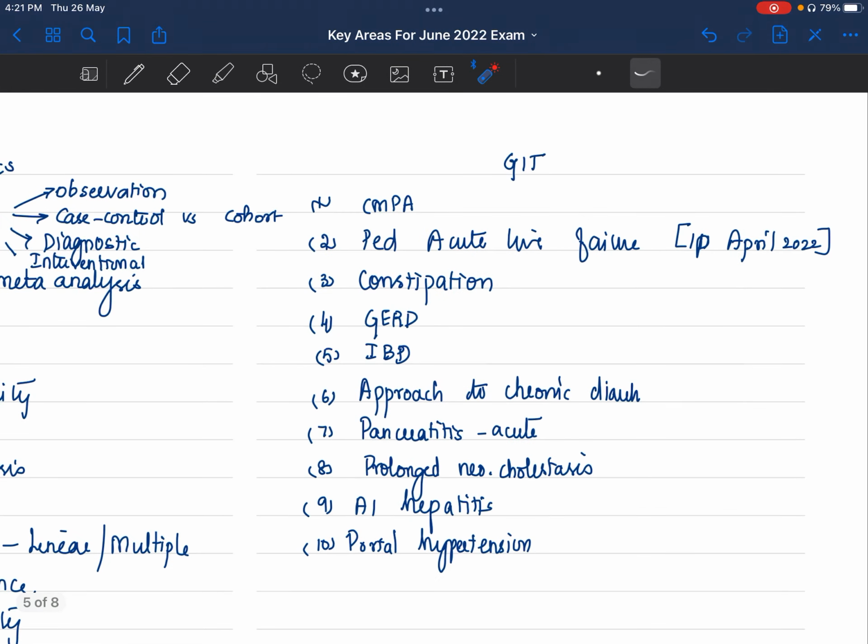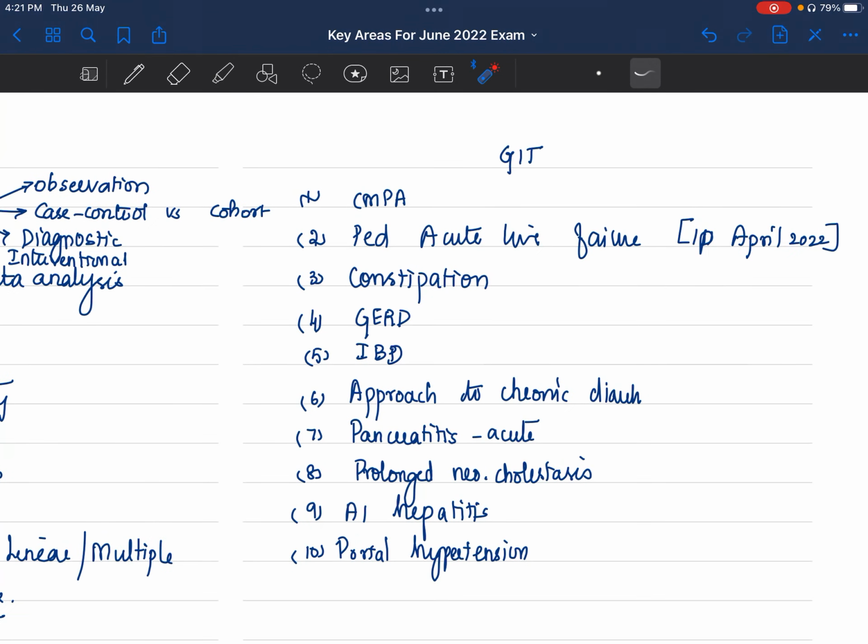Let's not waste time. GI: cow's milk protein allergy, read. Similarly, celiac also you read. Celiac, I forgot to write here, but read celiac, especially non-classical celiac. Pediatric acute liver failure guidelines, read, because in April 2022 they have come up with new guidelines for management. Constipation, GERD, IBD, standard guidelines.